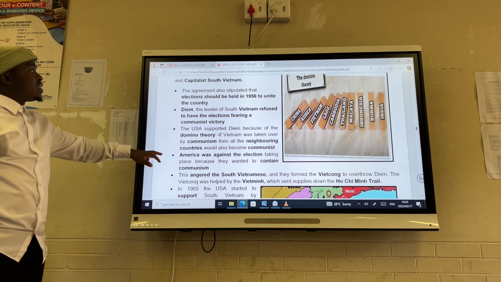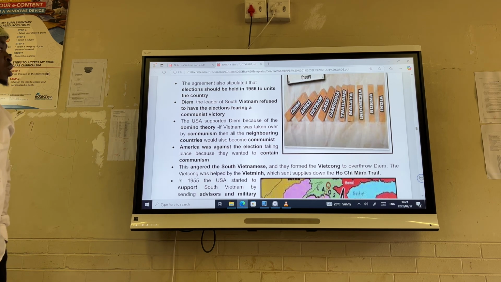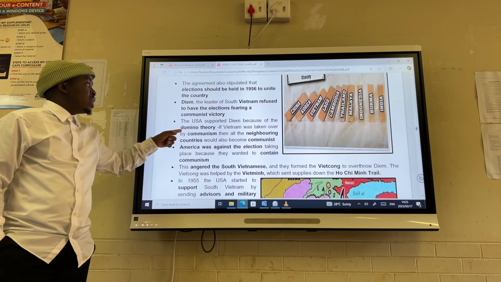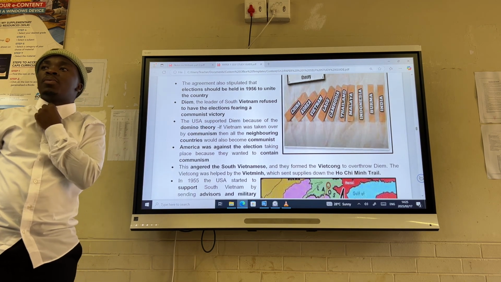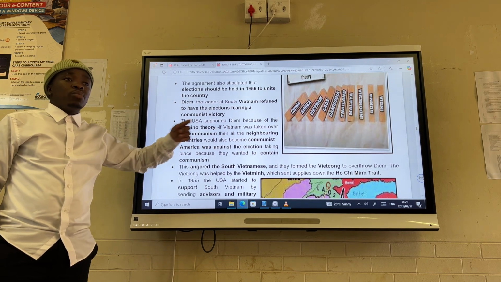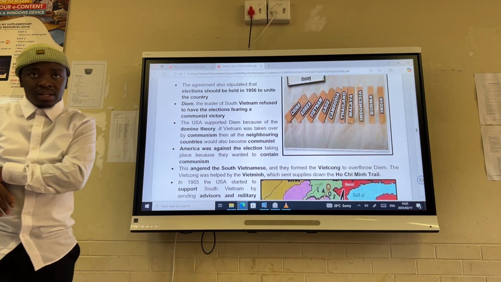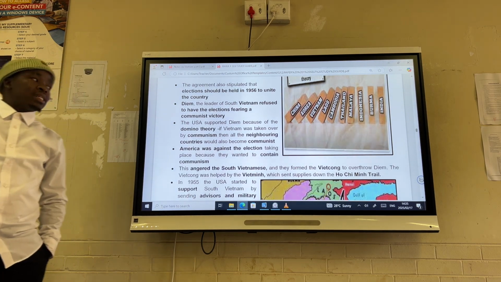And then it continues to say, Diem, the leader of South Vietnam, refused to have the elections fearing the communist victory. The USA supported Diem because of the domino theory. If Vietnam was taken over by communism, then all the neighboring countries would also become communist. This is how you best define the term domino theory in context. When they say define the term domino theory in context, you are going to define it and say if Vietnam, because the domino theory is tied to Vietnam before any other place.